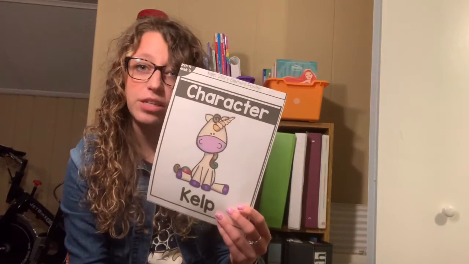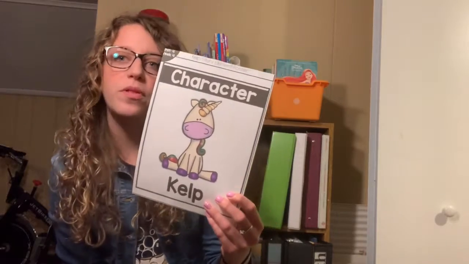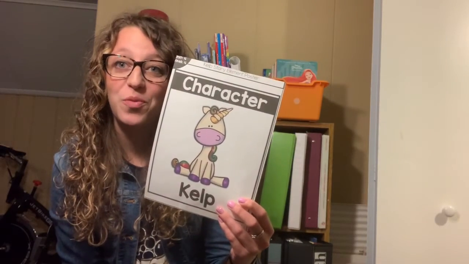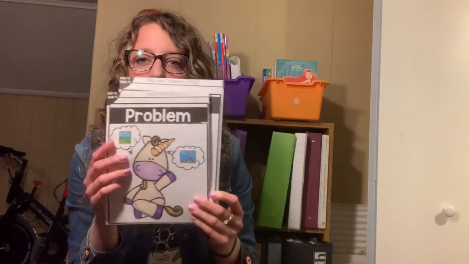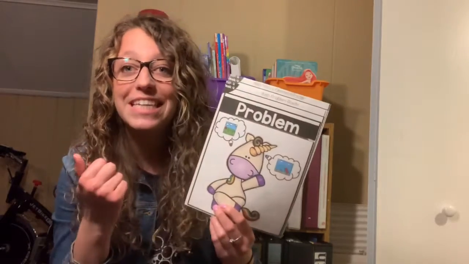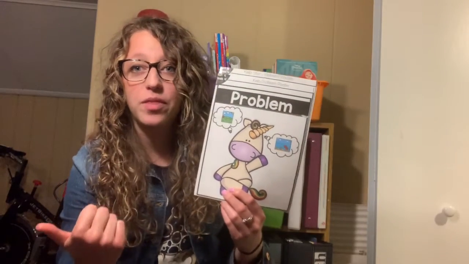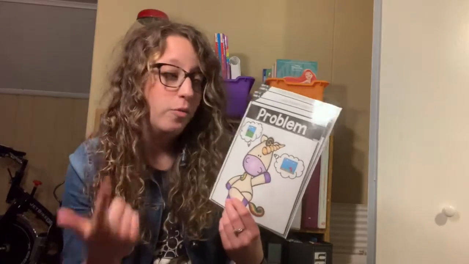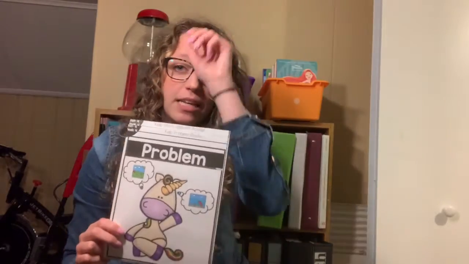So, we kind of talked about it already. The character in the story is Kelp the unicorn, remember? And our problem was he didn't know if he should live on land with the unicorns or in the sea with the narwhals. So he decided to have them all come together and they live really close to each other so they can play together and hang out still.